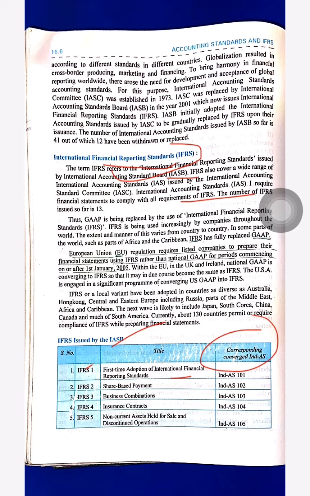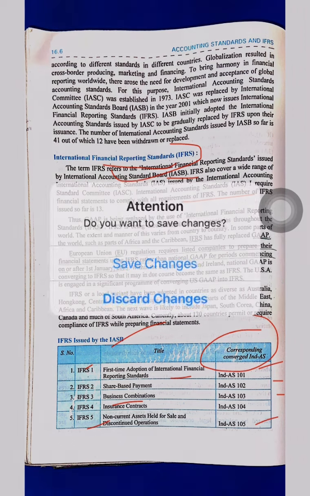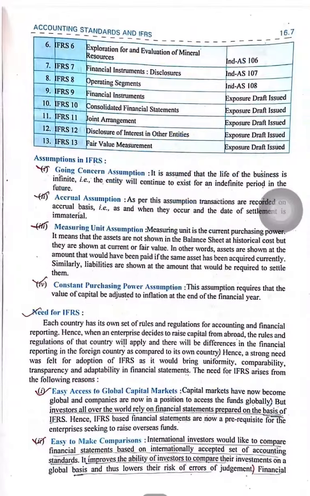Corresponding, converted into Indian accounting standard, is Ind AS 101. Then IFRS 2, share based payment, it is Ind AS 102. Then third, business combinations, it is Ind AS 103. Fourth, insurance contracts, it is Ind AS 104. IFRS 5, non-current assets, it is Ind AS 105. Okay, and so on. Let's move further.